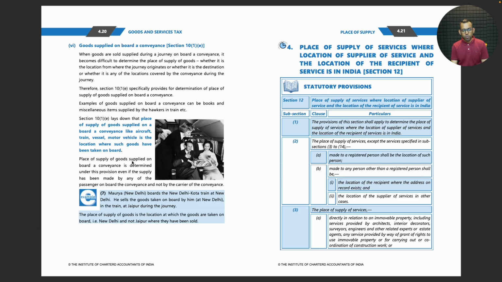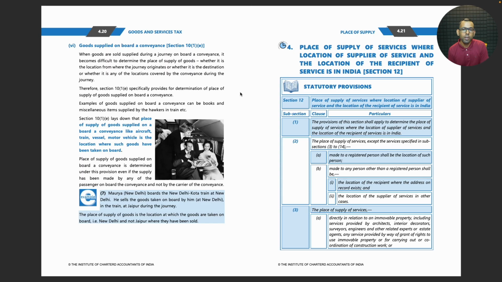Place of supply of goods supplied on board a conveyance is determined under this provision even if the supply has been made by any of the passenger on board the conveyance and not by the carrier of the conveyance. Maurya Delhi boards the New Delhi Kota train at New Delhi. He sells goods taken on board by him in the train at Jaipur during the journey. The place of supply of goods is the location at which goods are taken on board the conveyance, New Delhi, and not Jaipur where they have been actually sold.